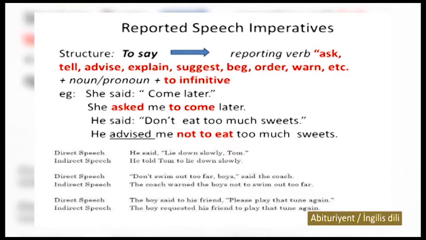Then the last one here. The boy said to his friends, "Please play that tune again." The boy requested his friends to play that tune again.